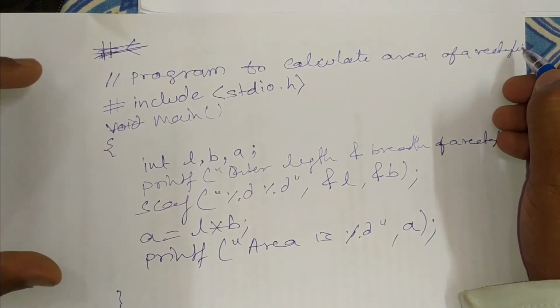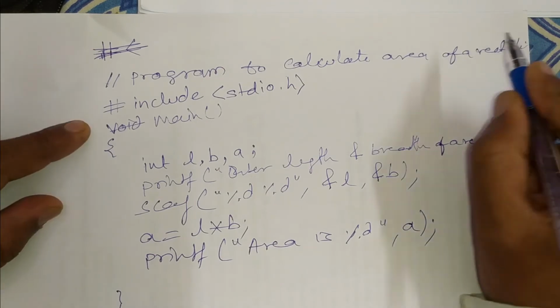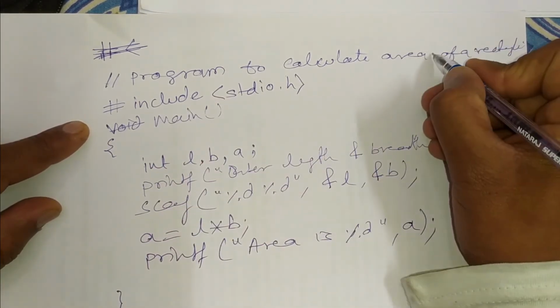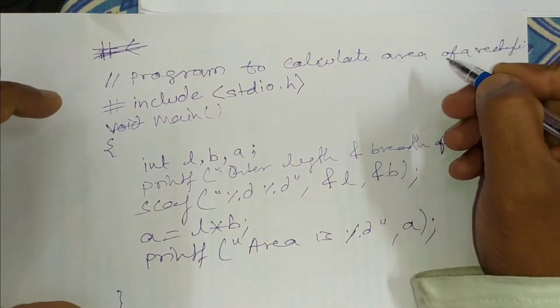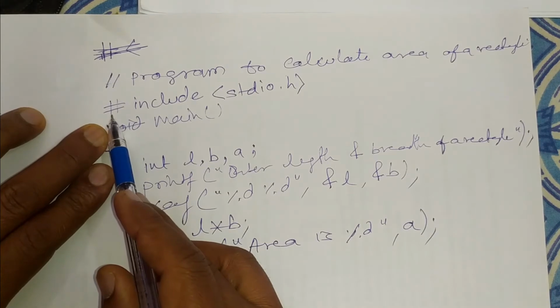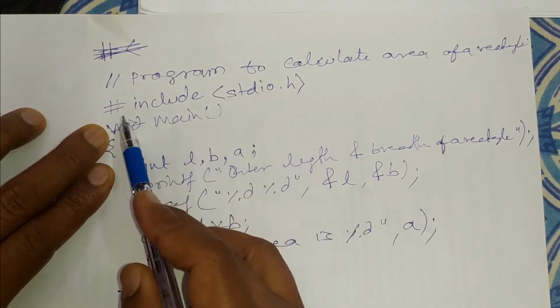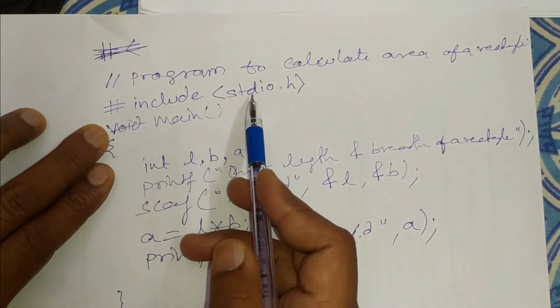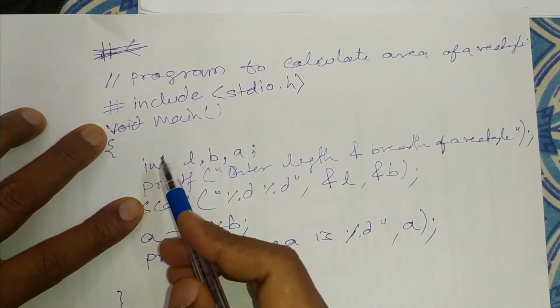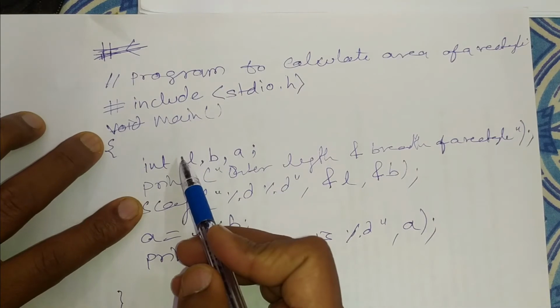Those comments will only help us to explain the logic we are going to use. Here we have written a comment: program to calculate area of a rectangle. Oh, we have written only for area. Now, minimum one header file we have to include here, because printf and scanf statements are defined in this particular header file, that is stdio.h.